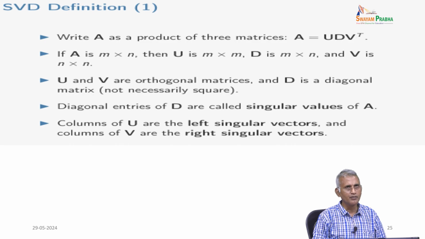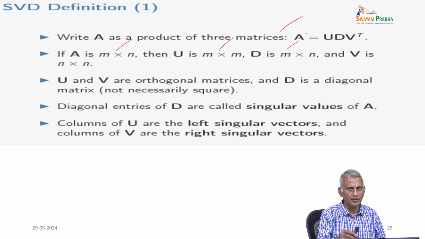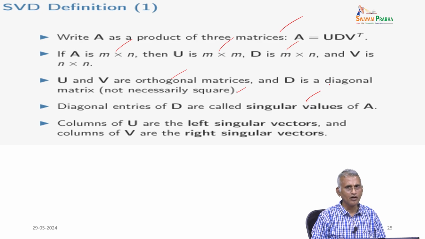And singular value decomposition, based on definition 1, writes A as a product of 3 matrices, A equal to UDV transpose, where A is an M cross N matrix, U is an M cross M matrix, D is an M cross N matrix, and V is an N cross N matrix. U and V are orthogonal matrices and D is a diagonal matrix, not necessarily square. The diagonal entries of D are the singular values of A, the columns of U are the left singular vectors and the columns of V are the right singular vectors.